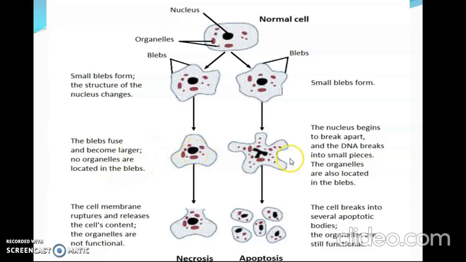Whereas in the case of apoptosis, here the nucleus begins to break apart and the DNA breaks into small pieces, and here the organelles are located in the blebs. And in the next stage, in necrosis, the cell membrane ruptures and releases the cell content. And here the organelles are not functional in necrosis. Whereas in apoptosis, the cell breaks into several apoptotic bodies and the organelles are still functional here.